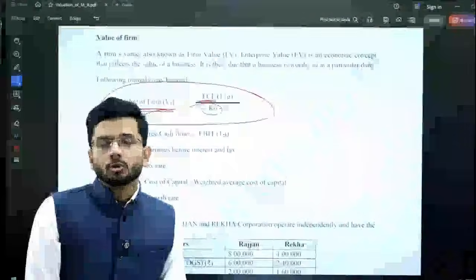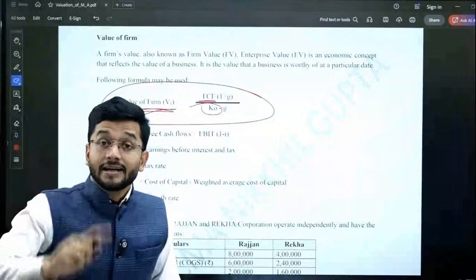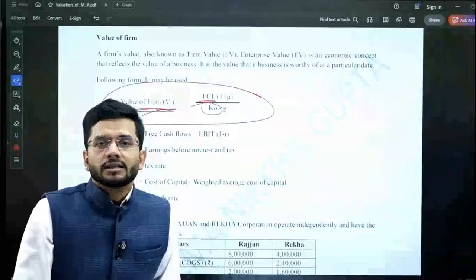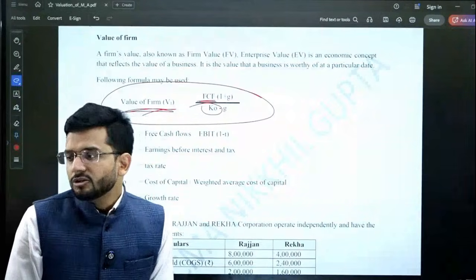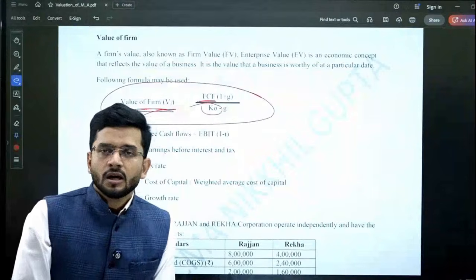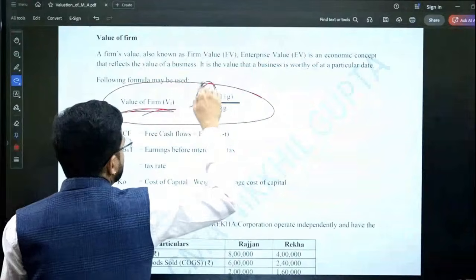A very simplistic formula without growth. So whatever the firm is going to earn in the next year, that divided by the cost of equity, overall cost of capital of the current year, that will be the formula for a firm which is earning a particular expected revenue for the infinite years, for the entire life. If they are earning the revenues, what will be the valuation? So free cash flow divided by the cost, this is the formula.